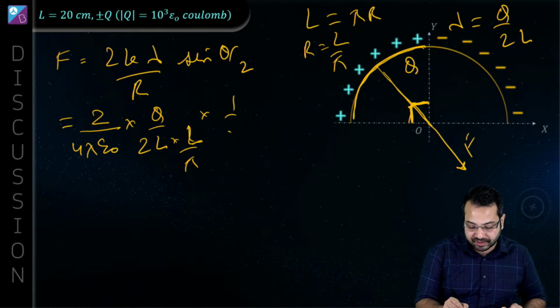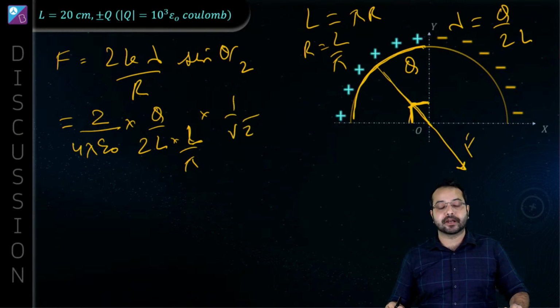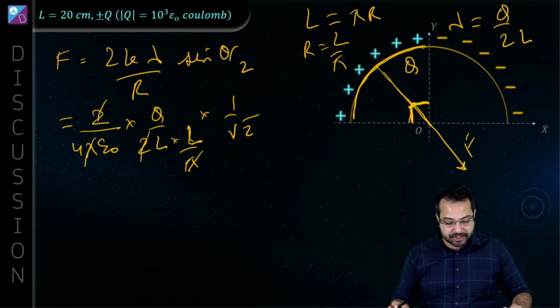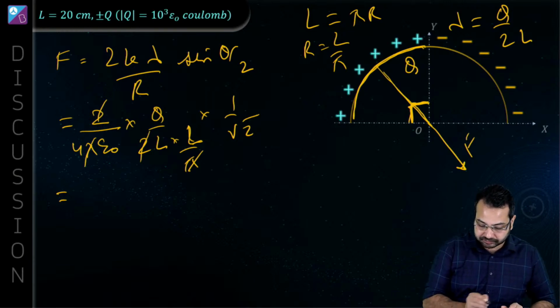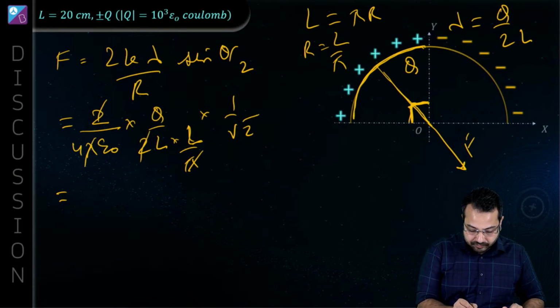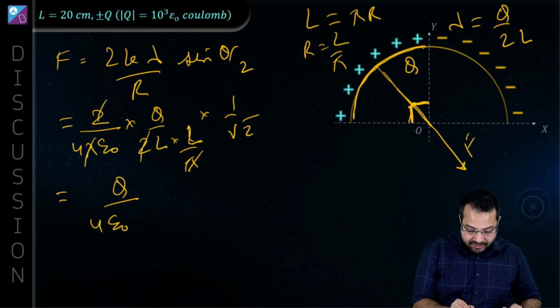So sine 45 degree is 1 by root 2. Is that correct? Okay. So this pi and this pi goes away. This 2 and this 2 goes away. So what are we left with? Okay, so we are left with Q upon 4 epsilon naught, and then we have L square.